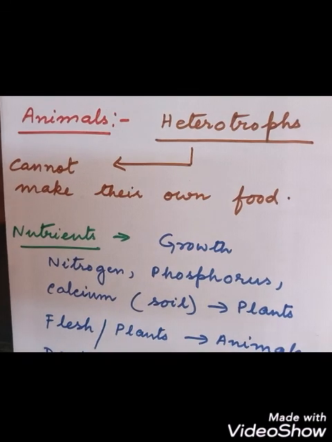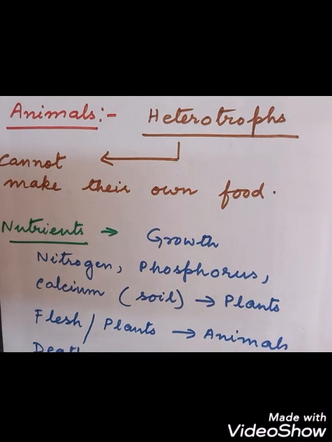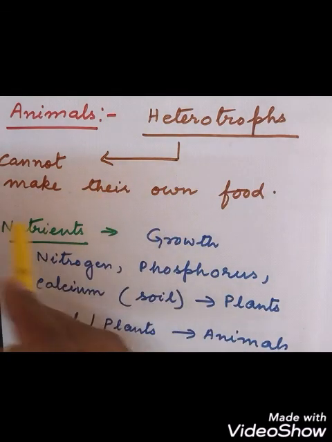Now we will discuss the animals. The animals are called the heterotrophs. Why are the animals called the heterotrophs? Because they cannot make their own food as the green plants do. So they are called the heterotrophs. They cannot make their own food.